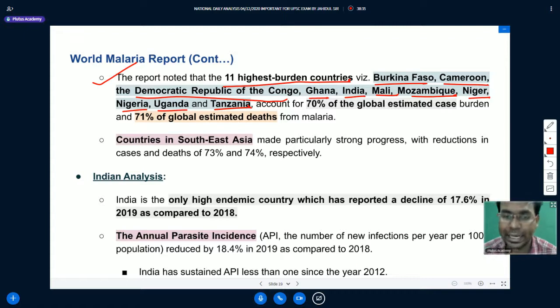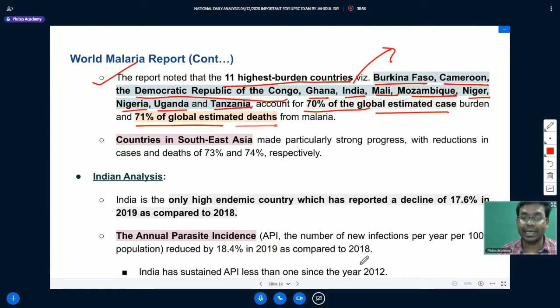So among them India is also there, and most other countries are from the African continent. They account for 70% of the global estimated case burden and 71% of the global estimated deaths from malaria.